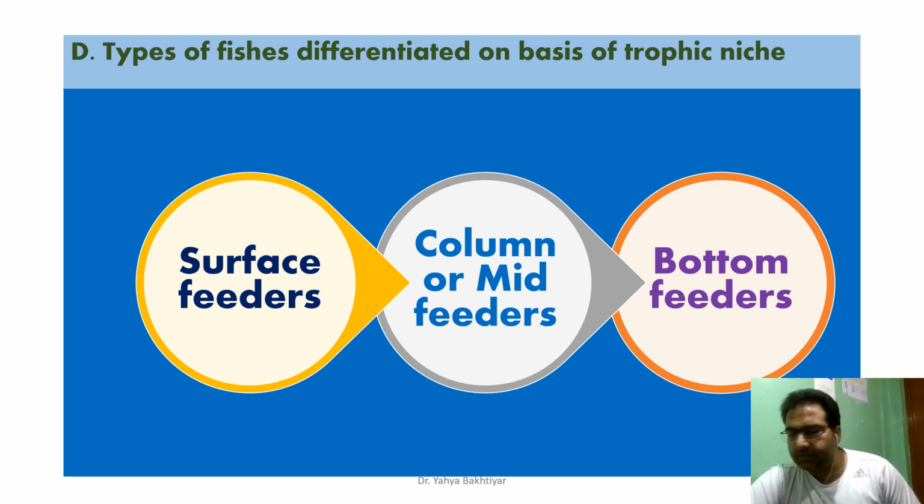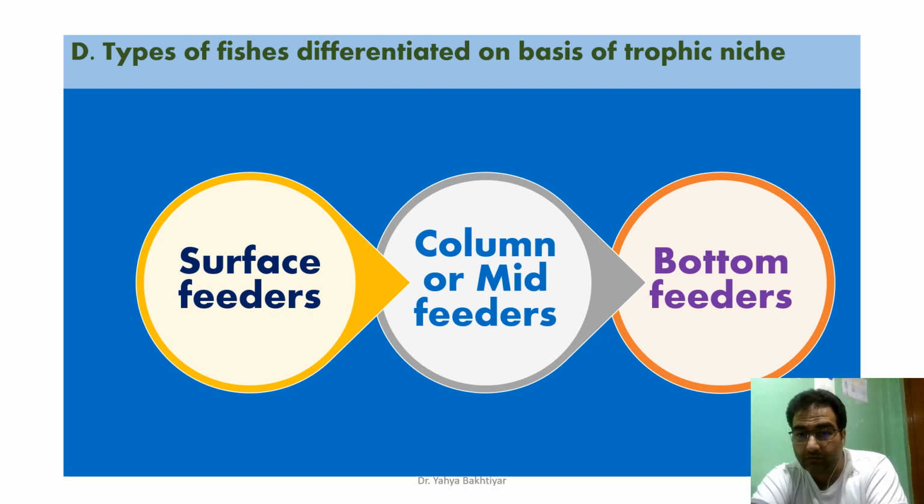Then bottom feeders, the fishes which occupy the bottom of the water body, we call them the bottom feeders. These fishes include Labeo calbasu, Labeo bata, and then Puntius sarana, Cirrhinus mrigala, Amblypharyngodon mola, Channa marulius, Channa striatus. And mostly in these fishes, the bottom content, that is mostly mud, is found in the stomach or the gut of these very fishes.